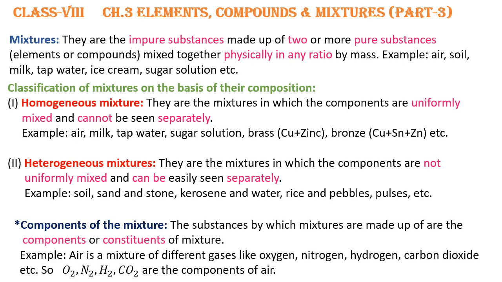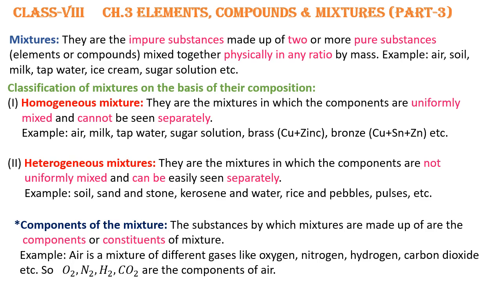Let us move to the next topic. This is components of mixture. Dear students, we had seen in homogeneous mixture and heterogeneous mixture, in one case components can be seen and in one case components cannot be seen. So let us see what are components of a mixture.